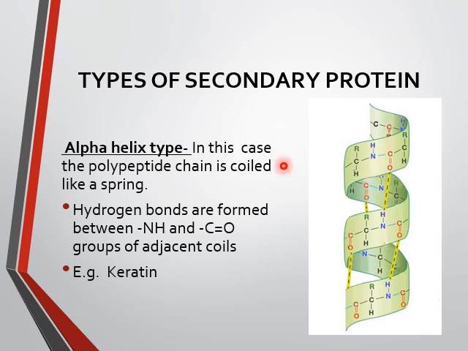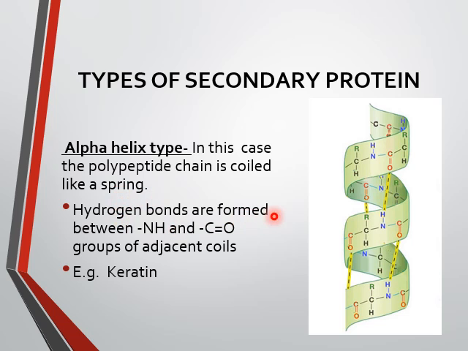As you can see, here you have the peptide bond, but along with that we have hydrogen bonds, and this shows the helical structure. By forming the helix, they are bonded with each other with hydrogen bonding. In this case the polypeptide chain is coiled like a spring.